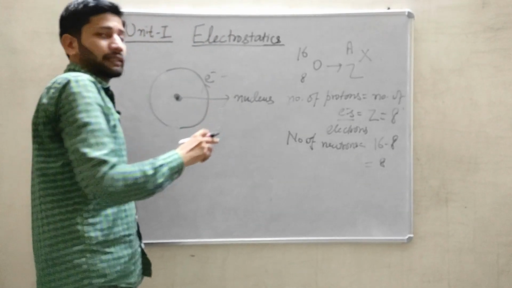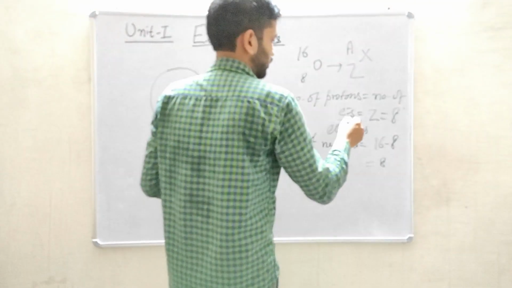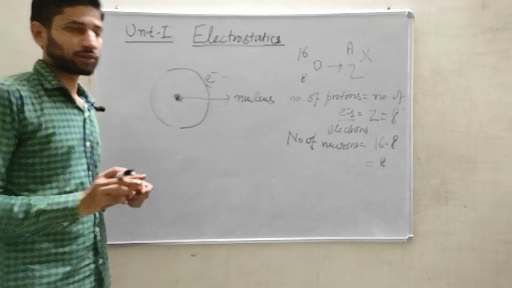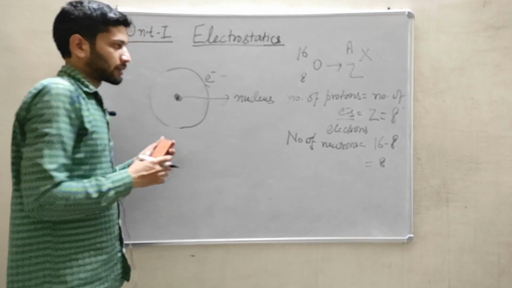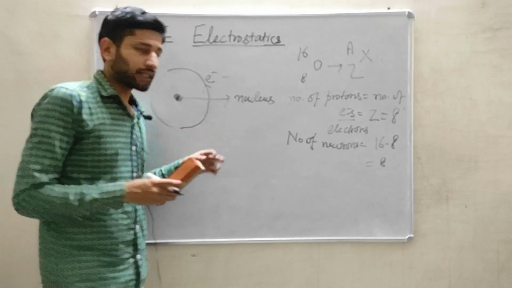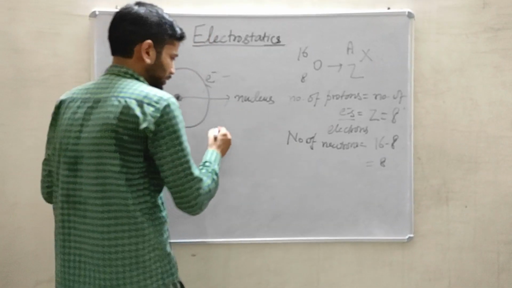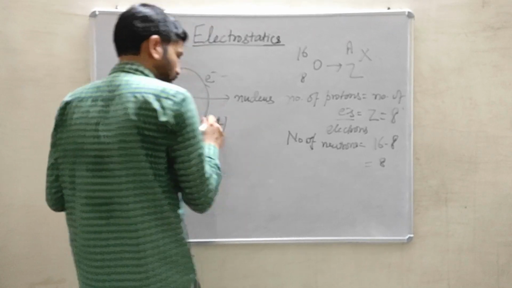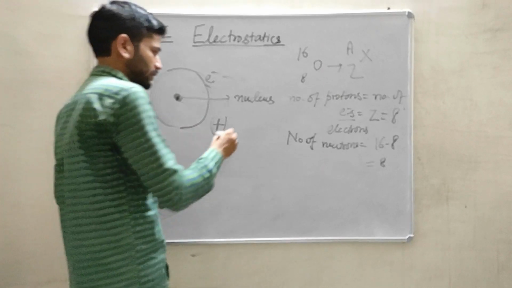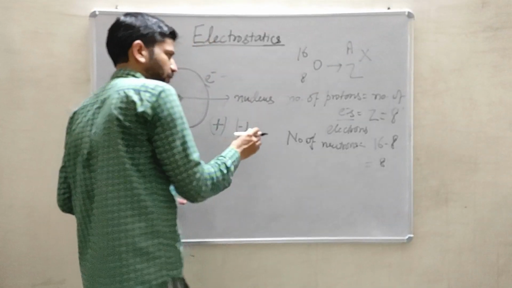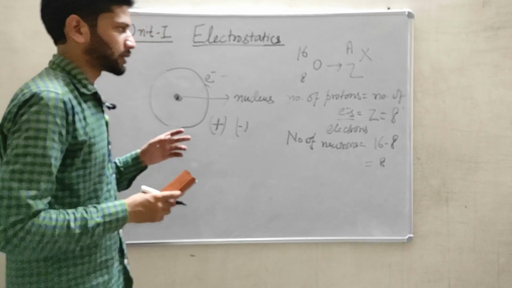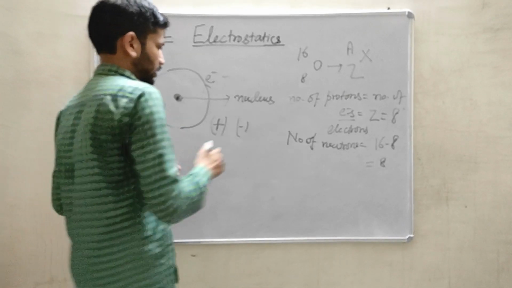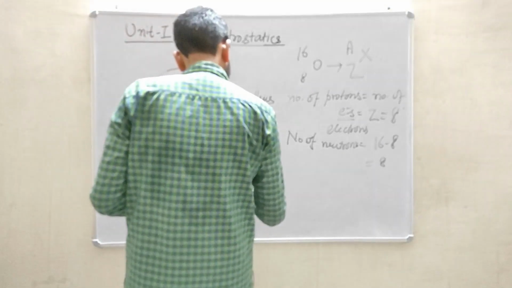In the oxygen atom, the number of protons and the number of electrons are equal initially. This means the system is electrically neutral right now. There are equal numbers of positive and negative charges present in the system. If I add both of these charges, positive and negative, the total system charge will be 0.